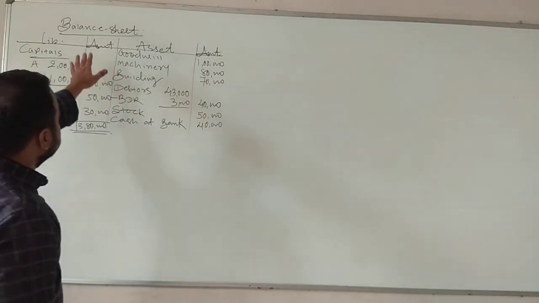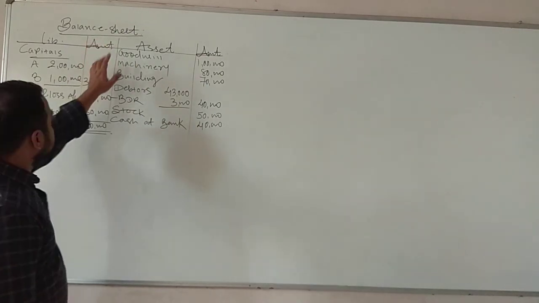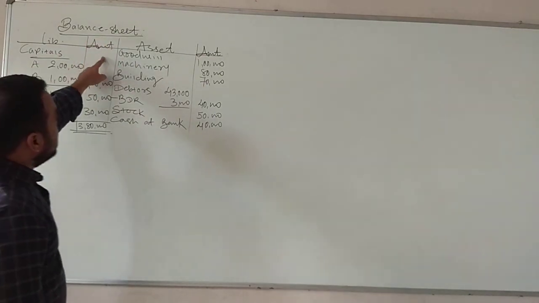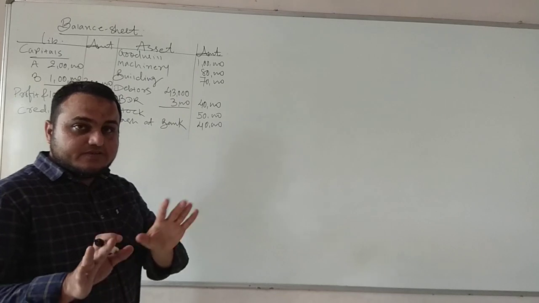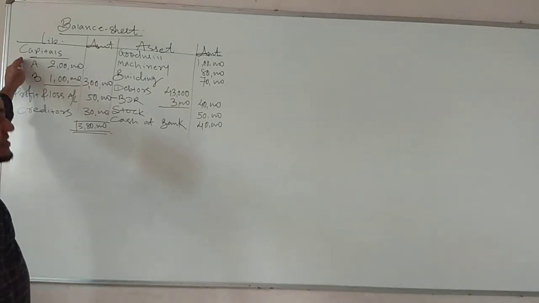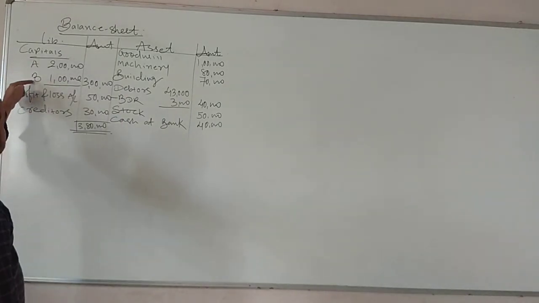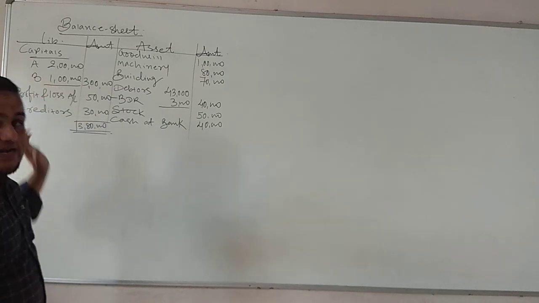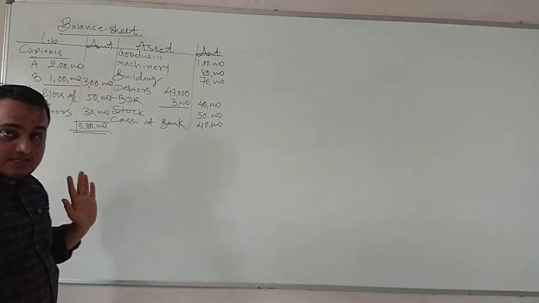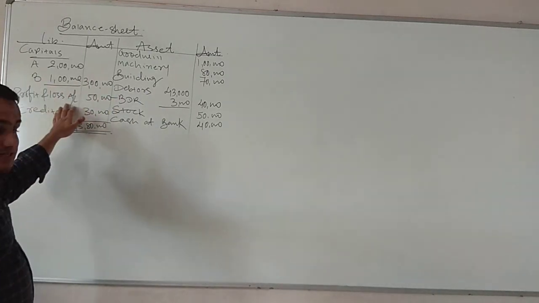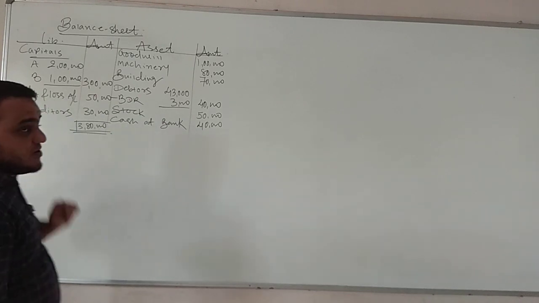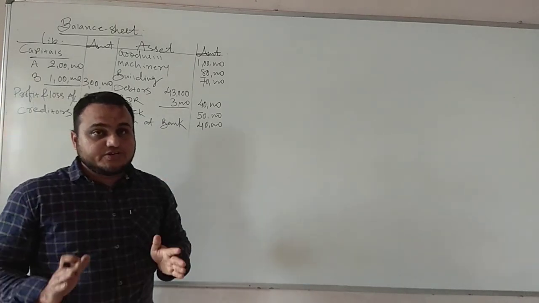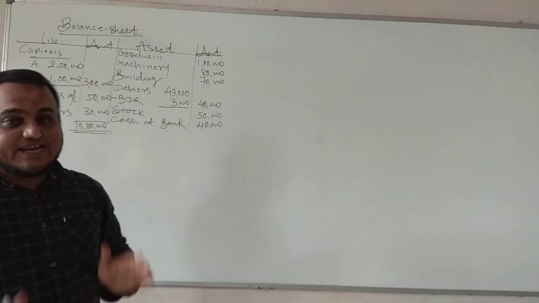Now students, you can see here the balance sheet is given to you. In the liability side amount, asset side amount. Very easy, very simple. Now capitals are given, two partners A and B, 2 lakh and 1 lakh. So total 3 lakh rupees are there. Then you have profit and loss account. Now listen, what is this profit and loss account? It's a profit which is not distributed yet.